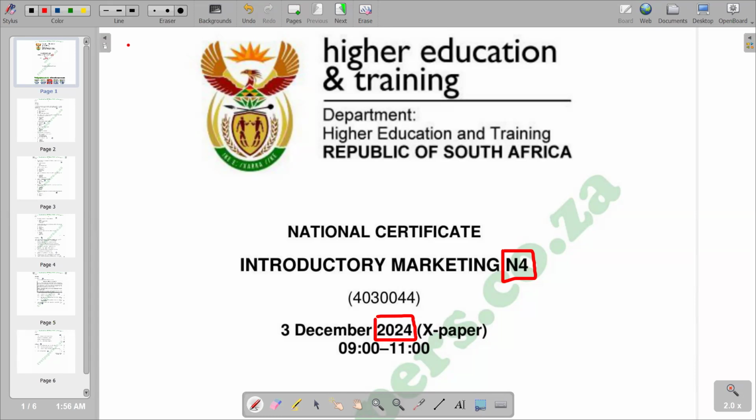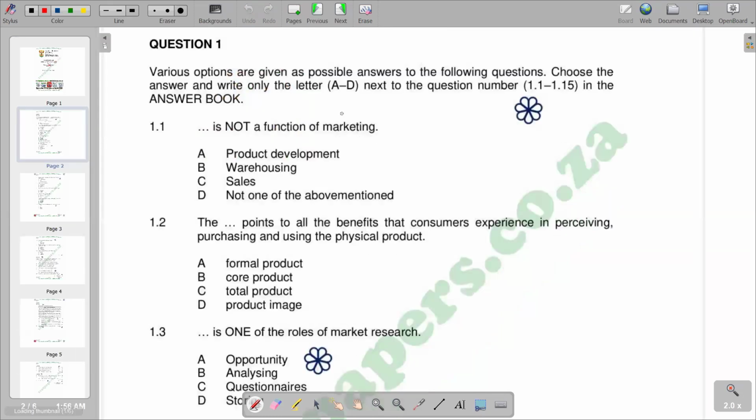So moving on to our question, which is question one, and it reads: various options are given as possible answers to the following, next to the question numbers 1.1 to 1.15. The first question reads: a dash is not a function of marketing. You are given different functions: product development, warehousing, sales, and it's mentioned. You'll see that all the ones we have are functions of marketing, and none of the above is mentioned. So we have D as the correct response.